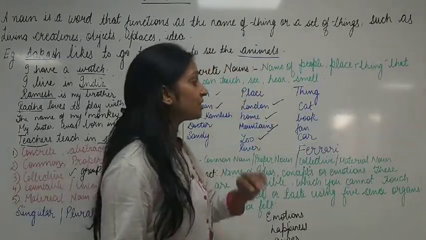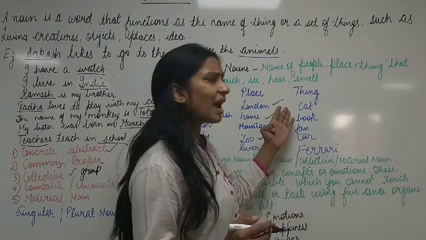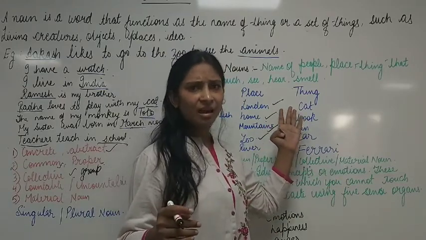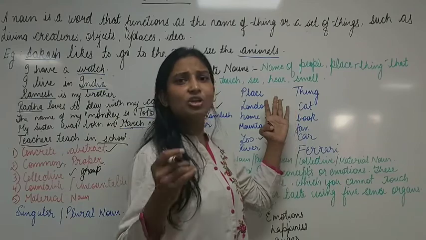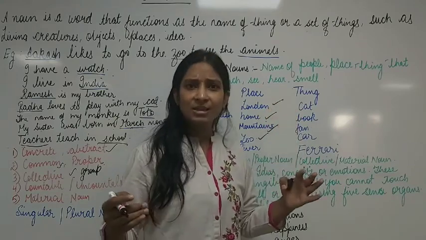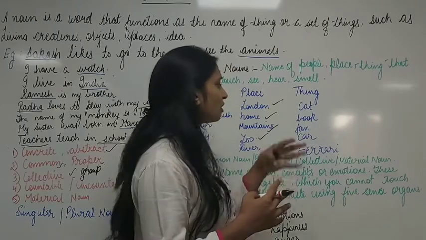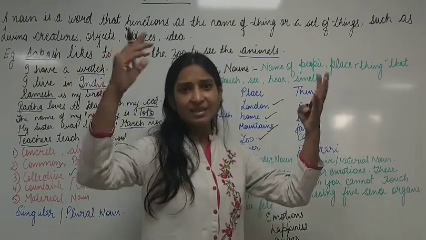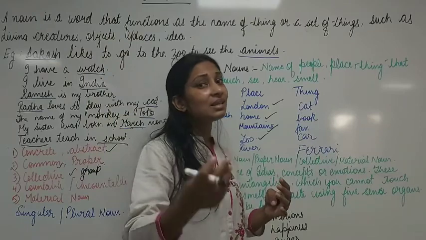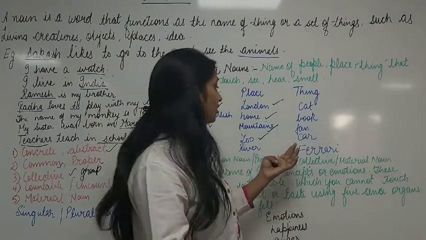Clear? Now, things. Things are many, children. Cat. Can the cat be seen and touched? Yes, it can be seen and touched. So, it is a concrete noun. Books. We can see books. We can touch books, right? So, it is a concrete noun. Fans. We can see the fans moving. We can touch the fans. It is a concrete noun.